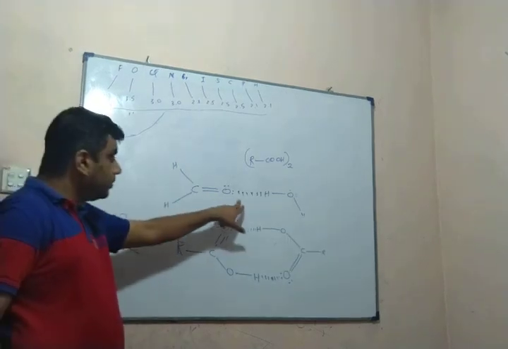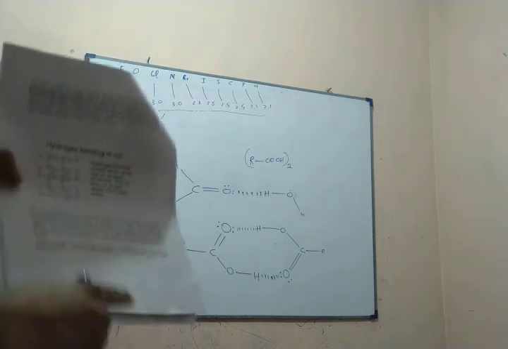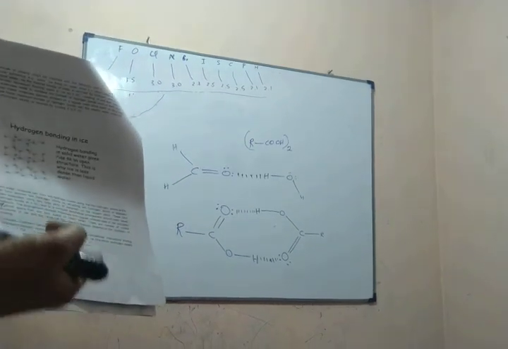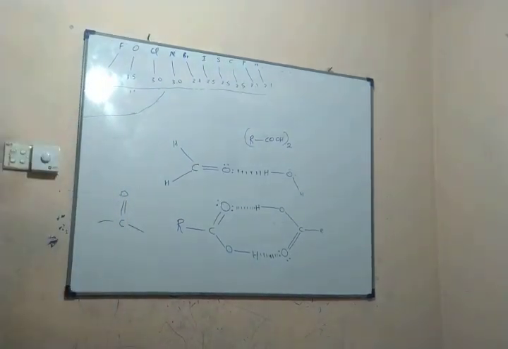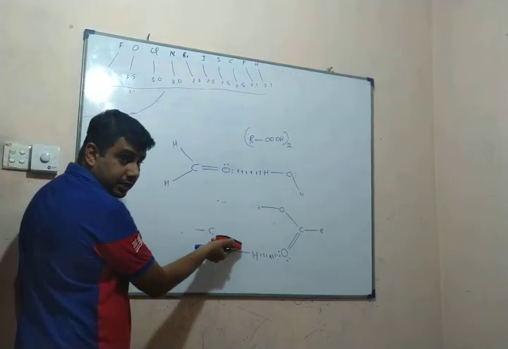And draw this here, under this page. Only draw this thing, not this. It's given in the handout.